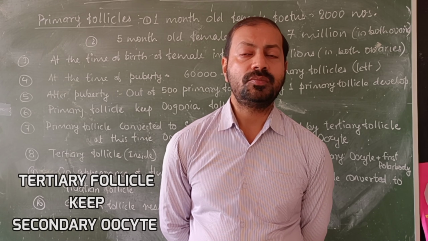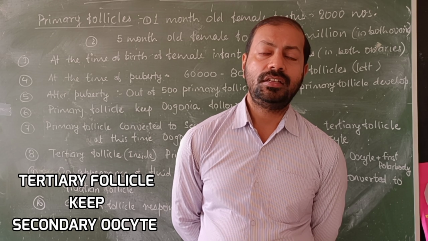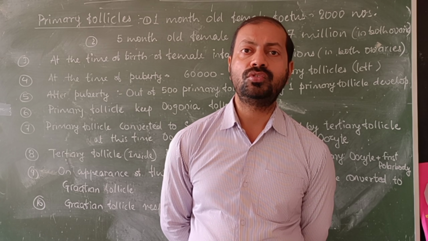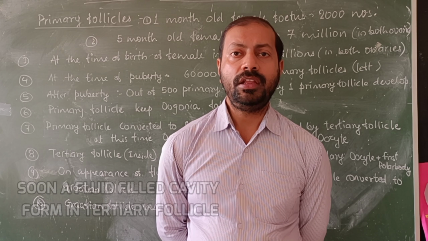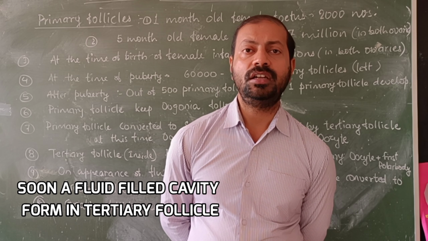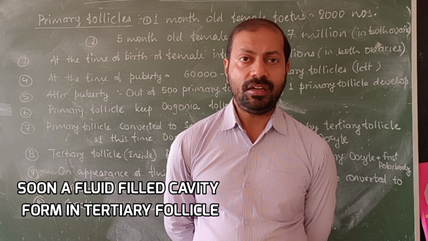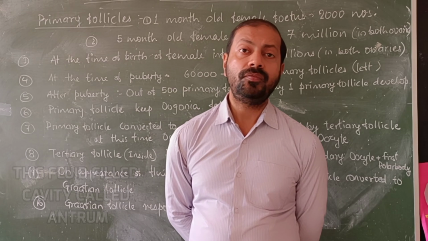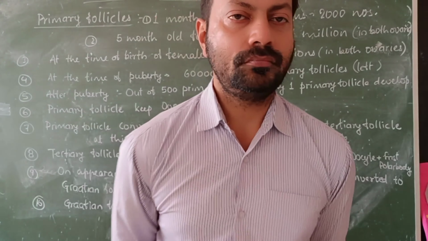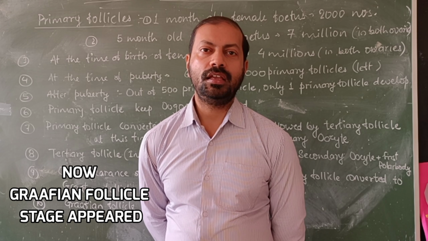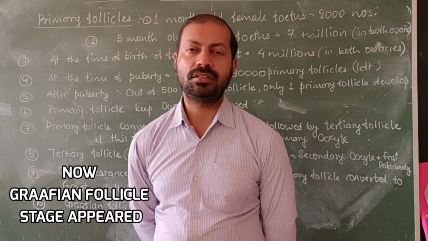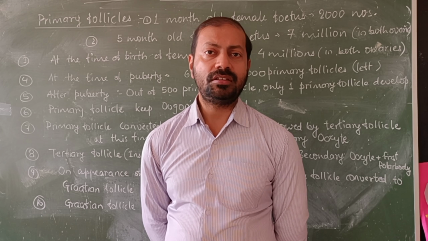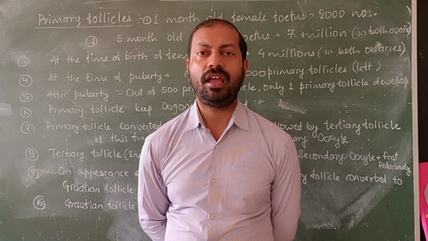Now the secondary oocyte is present inside the tertiary follicle. The tertiary follicle is a mass of granulosa cells which encircle the secondary oocyte. Soon a fluid-filled cavity develops inside the tertiary follicle. This fluid-filled cavity is called the antrum, and we call the tertiary follicle a Graafian follicle. A Graafian follicle is a combined structure of three components. Number 1, the secondary oocyte. Number 2, a mass of granulosa cells. And number 3, a fluid-filled cavity which is called the antrum.